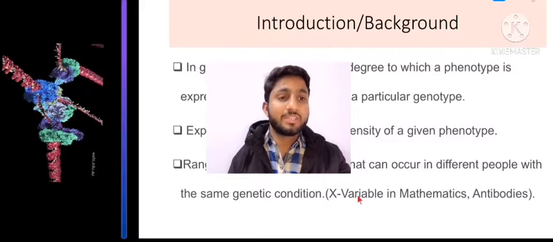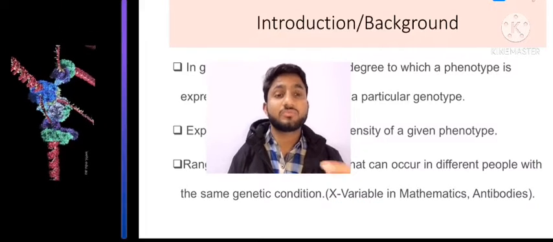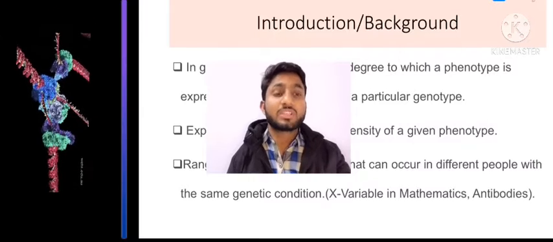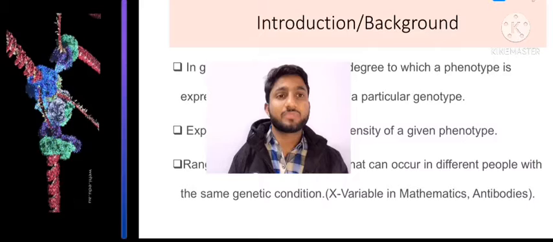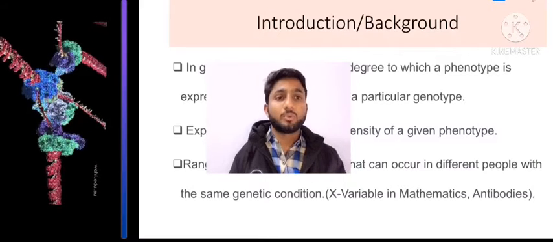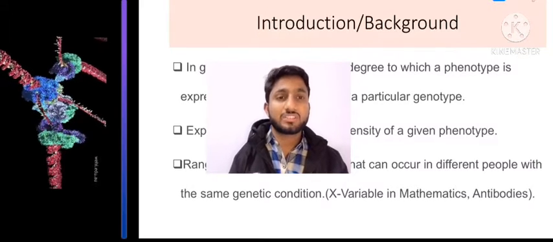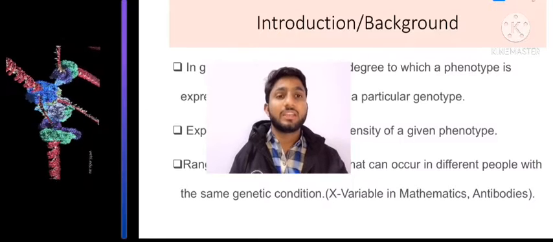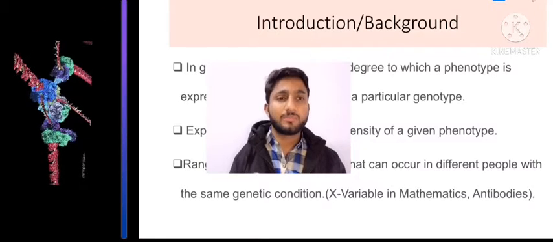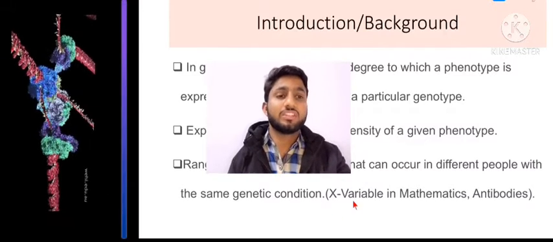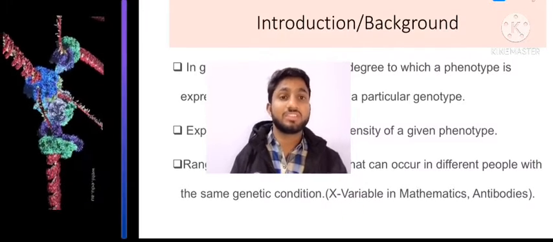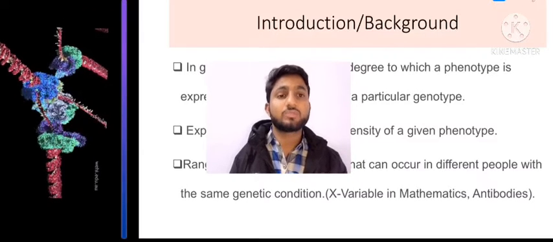That's why we use X, as in mathematics: when we don't know a parameter, we propose that parameter with X. In the same fashion in genetics, for genes whose functions are variable, or which are expressed in different fashions, we say the reason is X, meaning the reason varies from individual to individual.